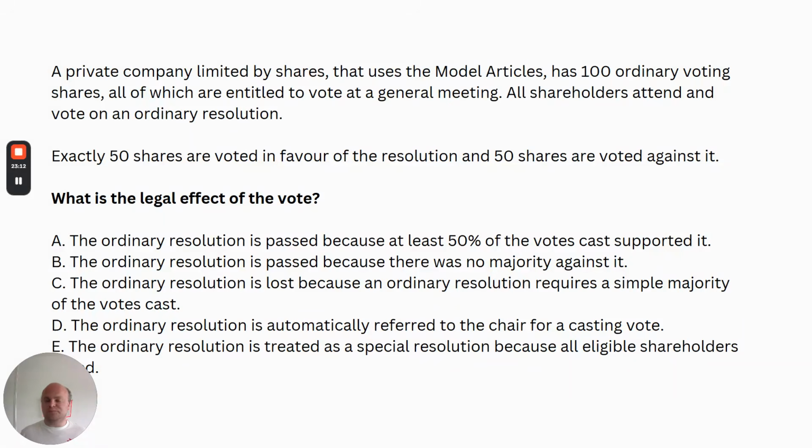Again, another confusion point for candidates is the chair of the board meeting. Remember we talked about how in a board resolution, the directors can elect a chair, and the chair will run the meeting. They'll also sign the board minutes to confirm that the board minutes accurately record the board meeting and that the board meeting took place. But the other thing that the chair will have under the model articles is a casting vote.